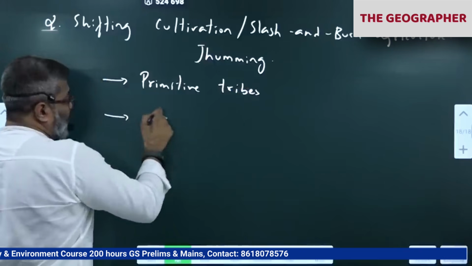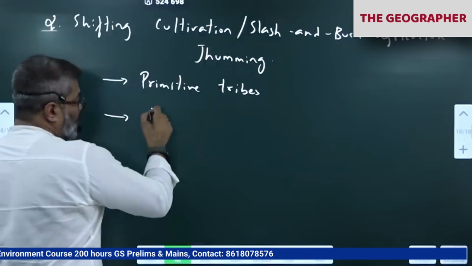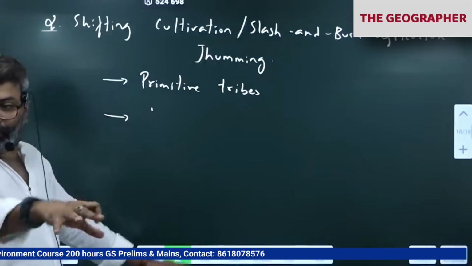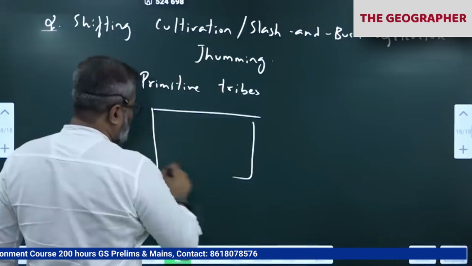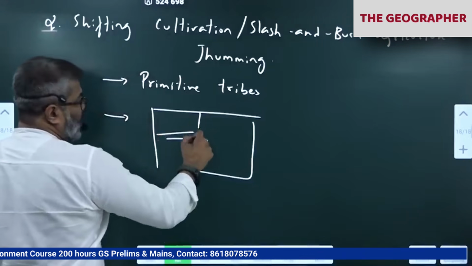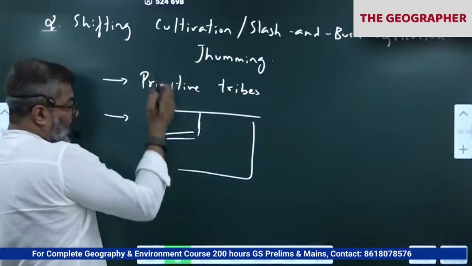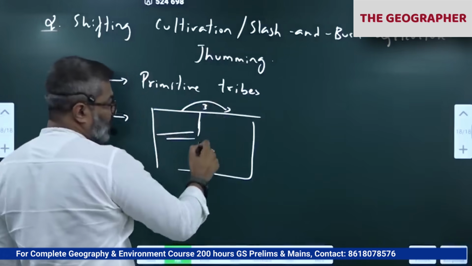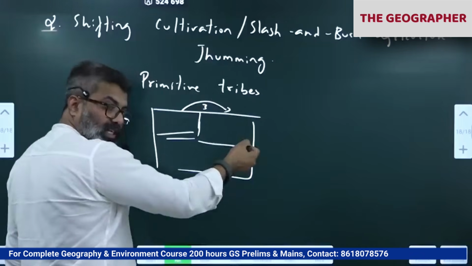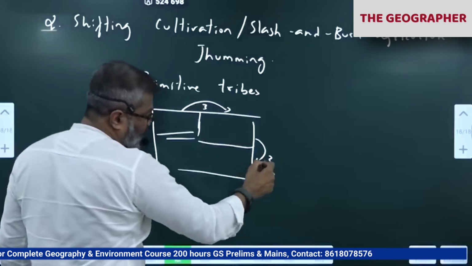What they do: they select a patch of forest, cut and burn it, slash and burn. They cultivate it for a few years. Okay, let's say a patch of land they selected here. First they select this one patch, cut the trees, burn the trees and cultivate it for 3 years. Then they shift to the next patch after 2 to 3 years. Then they cultivate that for the next 3 years after slashing the trees. After that again they shift after 3 years to this patch.